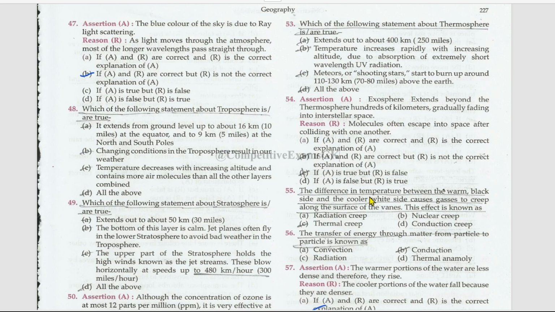The difference in temperature between the warm black side and the cooler white side causes gases to creep along the surface of the vanes. This effect is known as thermal creep. The transfer of energy through matter from particle to particle is known as conduction.